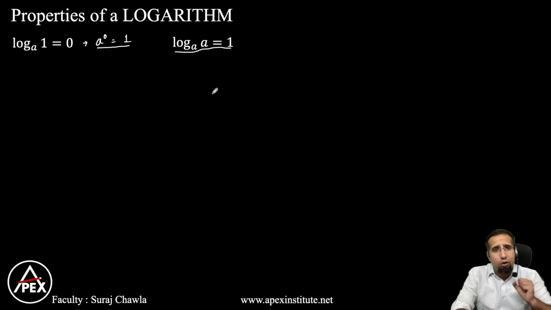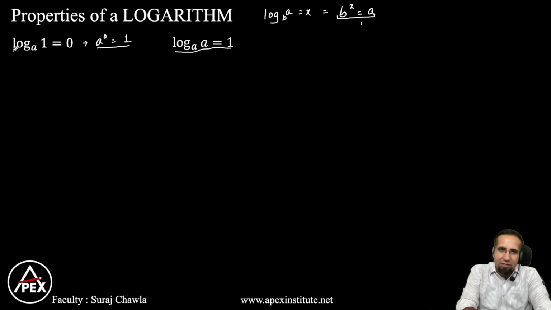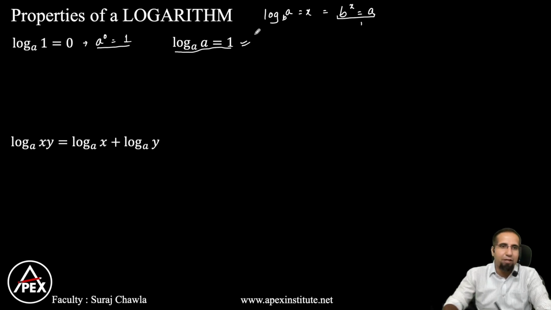Whenever we see certain questions, our job is to see that we are trying to make the bases equal, because then we are able to eliminate the log. So please understand, whenever you get a logarithm, our major target is to eliminate the logarithm, right? So eliminating logarithms, the first basic way is, as we discussed, if I have log a to the base b is equal to x, I can eliminate the logarithm by writing b to the power x is equal to a. This is the first rule of eliminating logarithms. Now this is one more way of eliminating logarithms, but more than this, this is the most powerful way of eliminating logarithms, right?